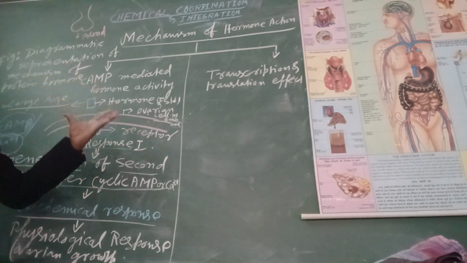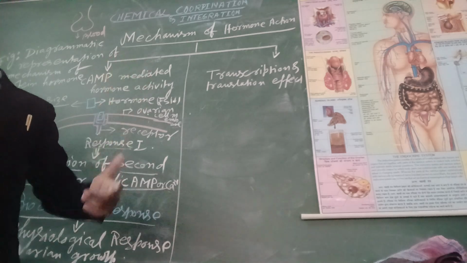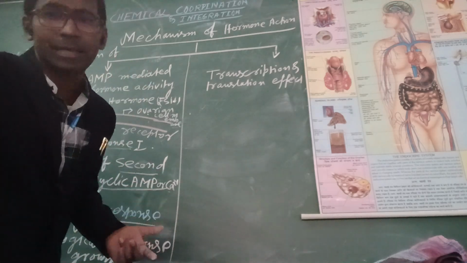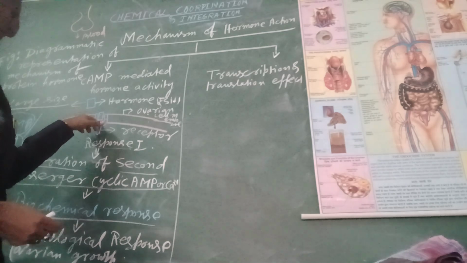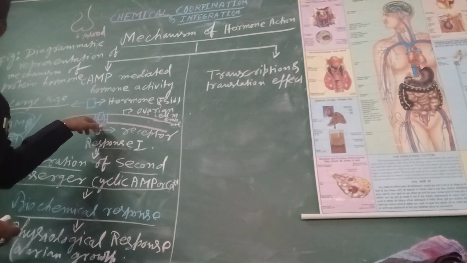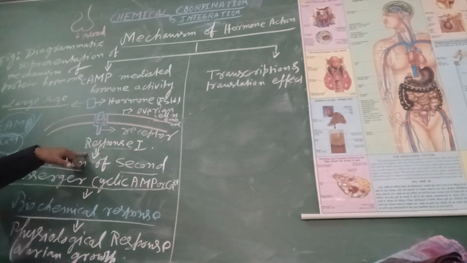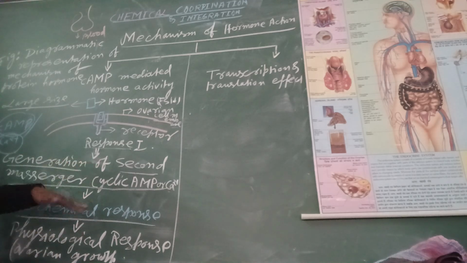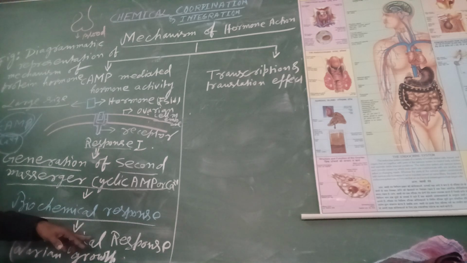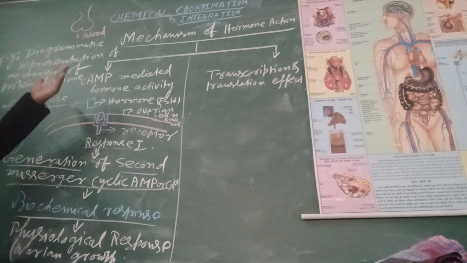Proteinaceous hormone is large in size. It cannot enter inside the target cell. It just binds on the surface receptor of the target cell and produces the fast response. Due to the fast response, the second messenger system will be activated and convey the message inside the cell. Due to this message, a second biochemical response will take place and a physiological response will take place, so that ovarian size will increase.